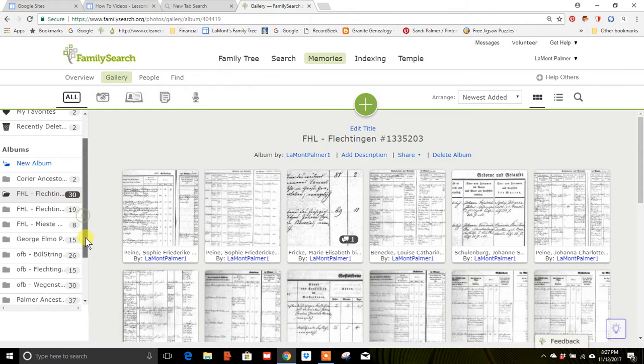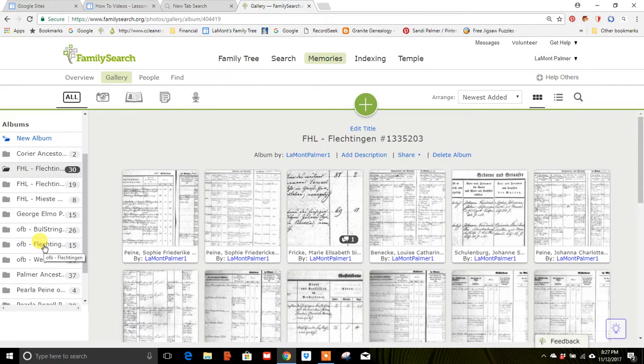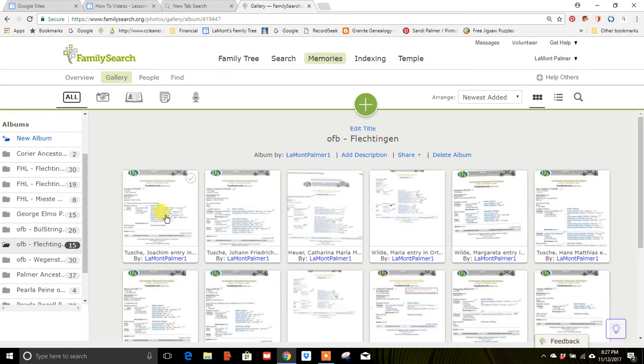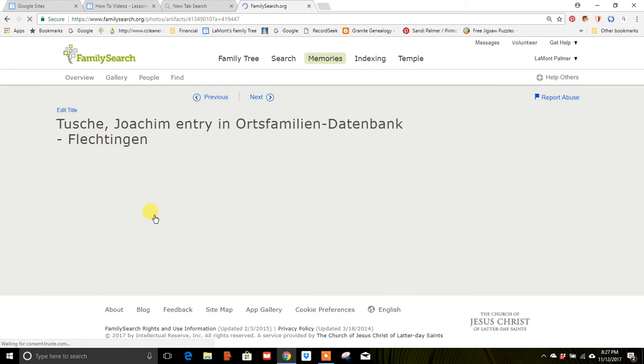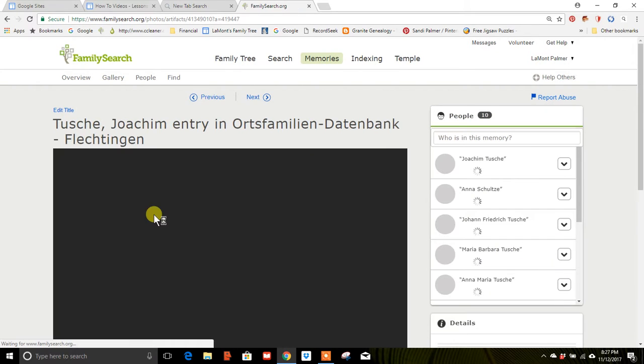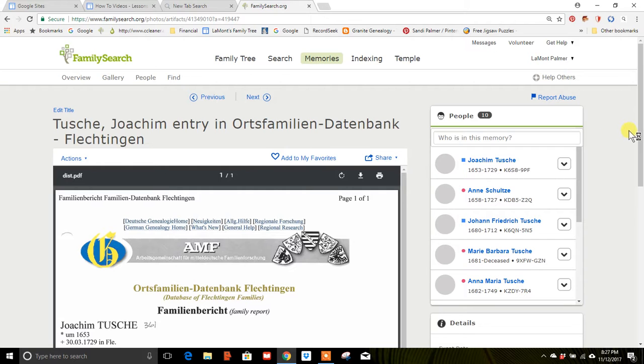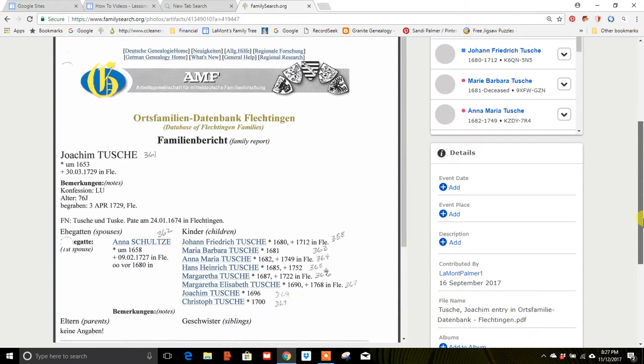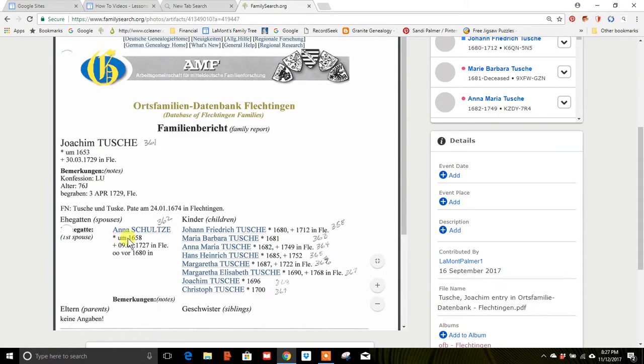You'll see I have a lot of folders here. In this folder, I have a bunch of images of different trees that I've copied. And this particular one provides the death and the marriage, or the birth and the marriage, and the date they were married right here. And so I want to use this as a marriage source.